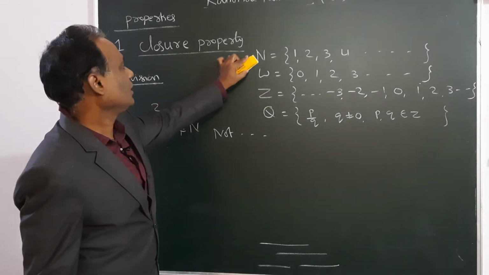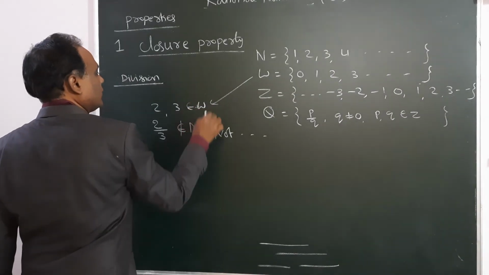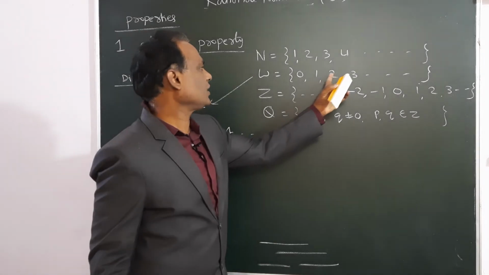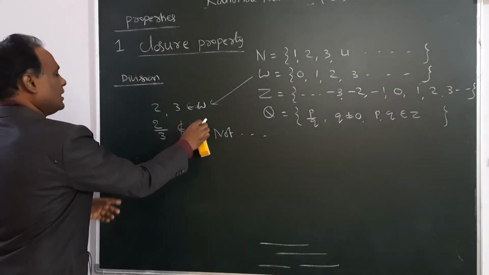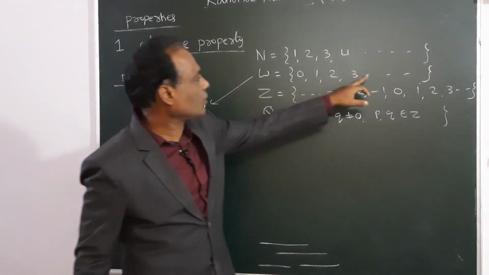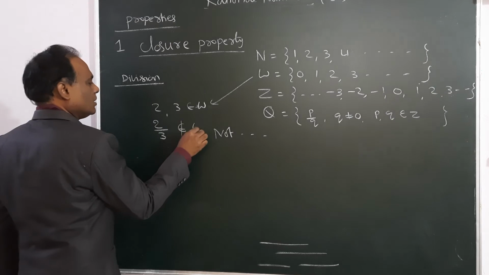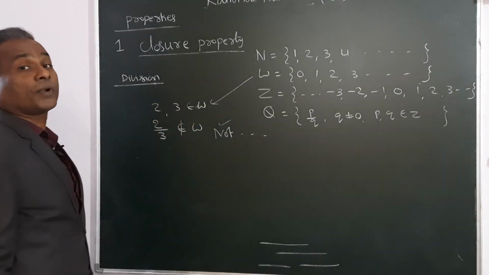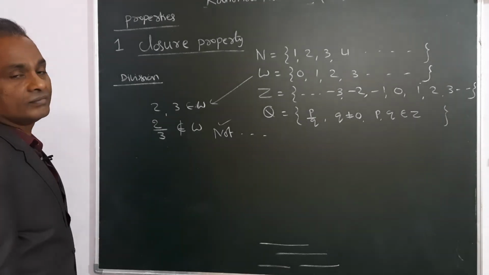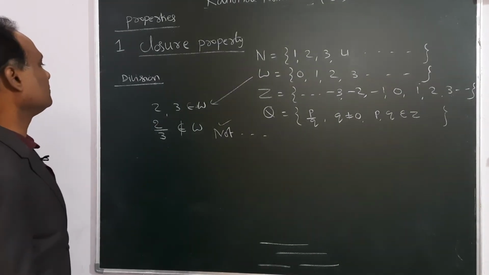Next, take the whole numbers. Say I am taking 2 and 3, whole numbers. I am dividing, so I am getting 2 by 3. Is 2 by 3 a whole number? No. So 2 by 3 is not a whole number. Therefore, whole numbers also are not satisfying closure property under division.